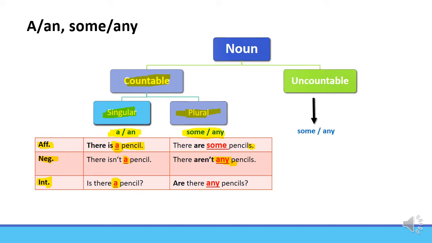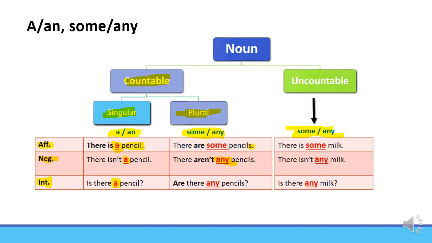Good. Let's see here. Uncountable nouns. With uncountable nouns, the only option is just some or any. You cannot use a or an with uncountable nouns. That's why it's so important to study countable and uncountable nouns. There is some milk. There isn't any milk. Is there any milk?